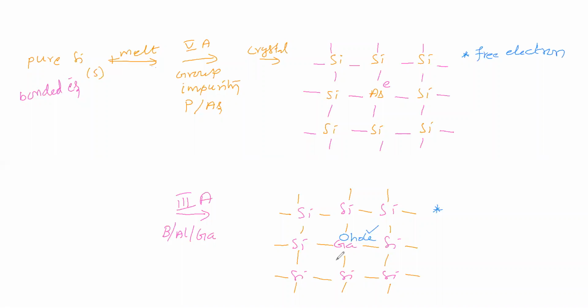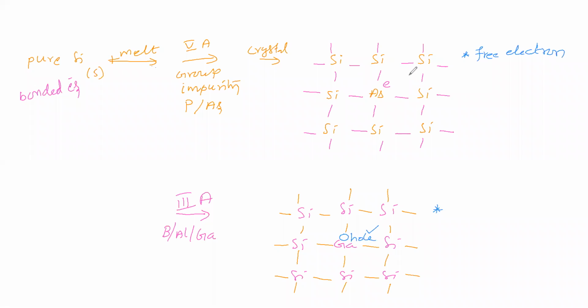Now we will talk about this. This is also an extrinsic semiconductor. Its conductivity will be high when compared to the intrinsic semiconductor. Here, which is responsible for additional conductivity? In the previous case we said free electron.